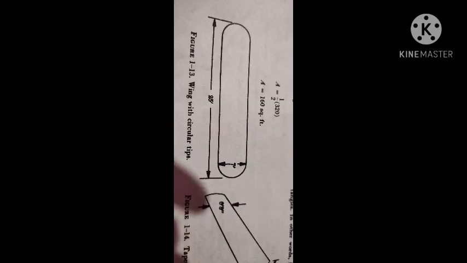Example number 1. Find the area of a wing illustrated in figure 1.3. To determine the area, it is necessary to decide what formula to use. It can be seen that the wing tips form a 7-foot diameter circle. The remainder of the wing plan form is in the shape of a rectangle. By combining the formula for wing area and the area of a circle, the area of a wing having circular tips can be calculated. First, we substitute the known values in the formula.